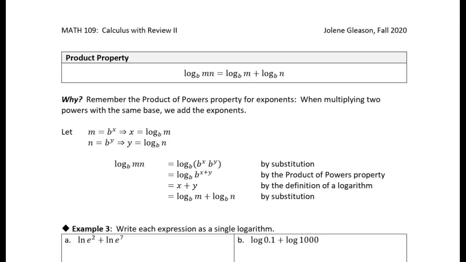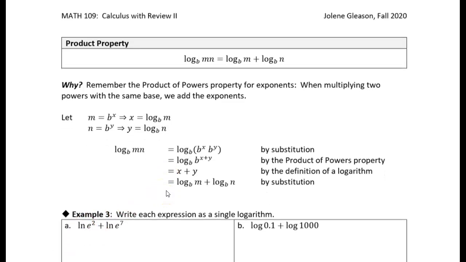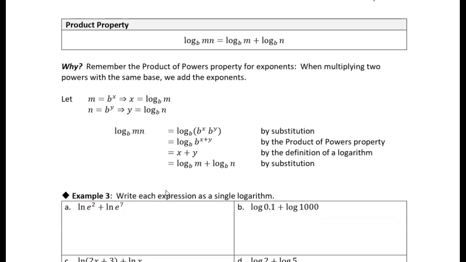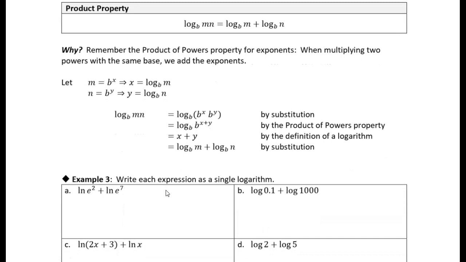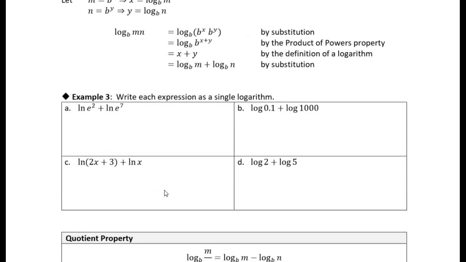All right, so I have a little bit of a proof here, which hopefully you can go through. But again, if you understand the properties of exponents, it comes directly from that because the log is the exponent, and when we have a product, we add the exponents when we multiply things. All right, so let's do some examples which use the product property. I want to rewrite each expression as a single logarithm.